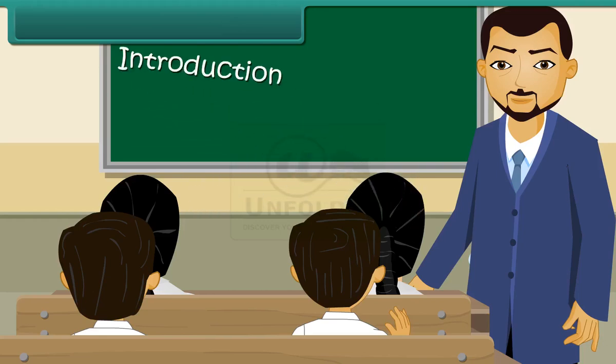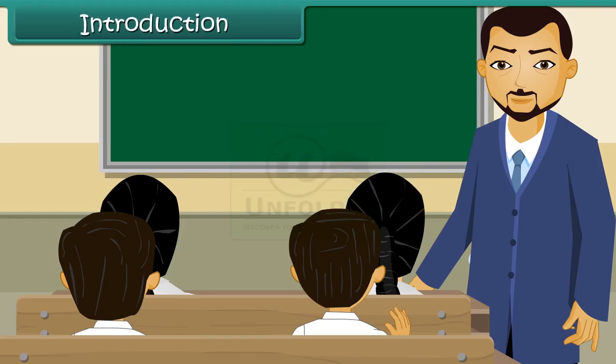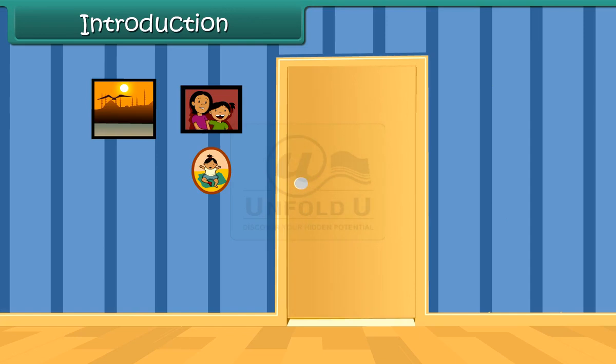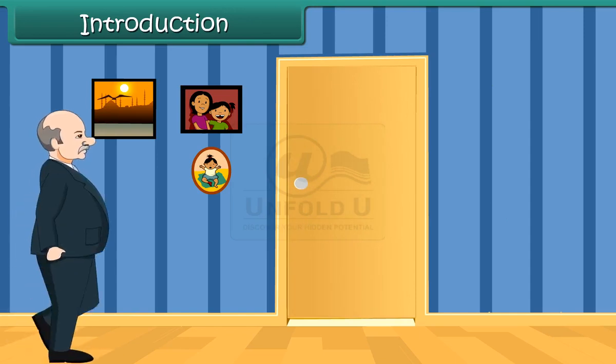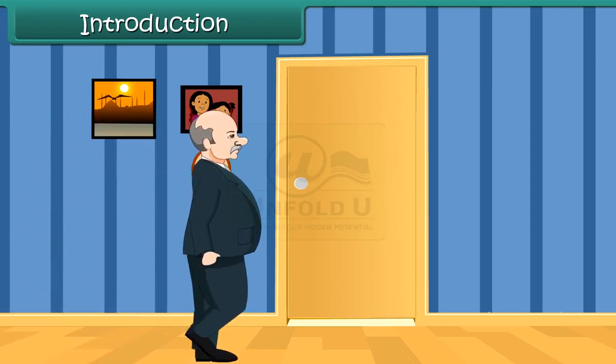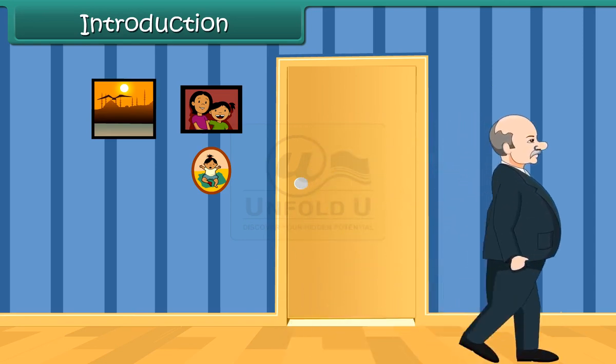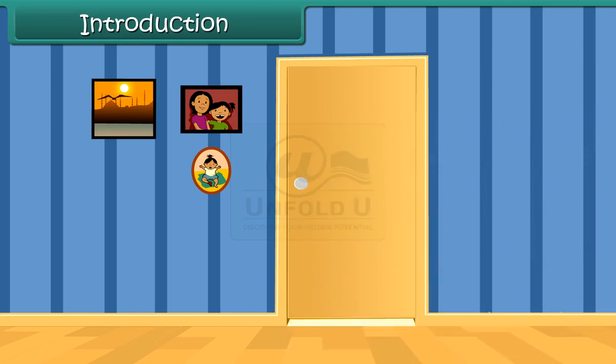Introduction. The first day, a teacher enters your classroom. What do you say to the teacher? You all wish a very good morning to the teacher. Suppose all the doors in your room are closed. Then how can you guess whether anyone is crossing the room? Yes, you can identify it by hearing the footsteps of the person.